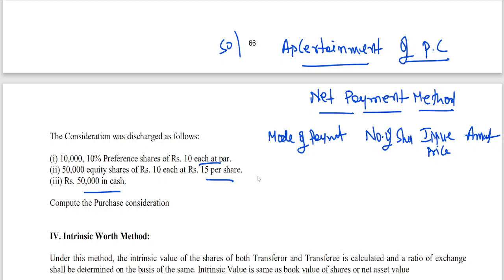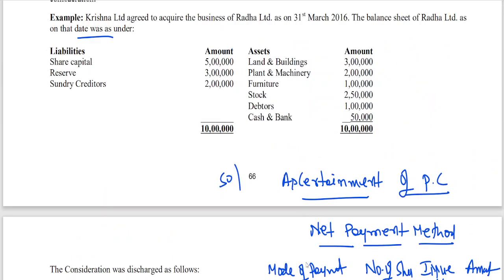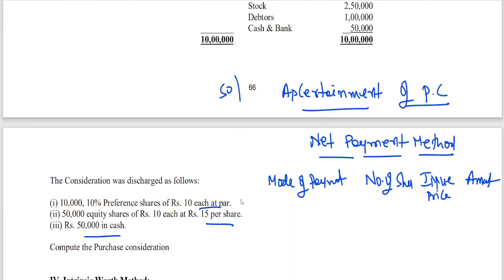The purchase consideration, how is the company discharging it? Here, who is acquiring? Krishna Limited agreed to acquire the business of Radha Limited. So Krishna is the transferee, Radha is the transferor. The payment to Radha Limited is in the form of preference shares of the transferee company to be issued to the transferor company.